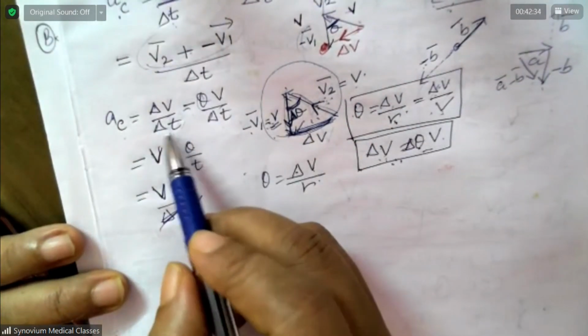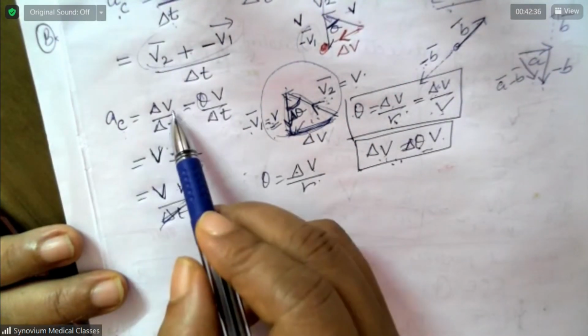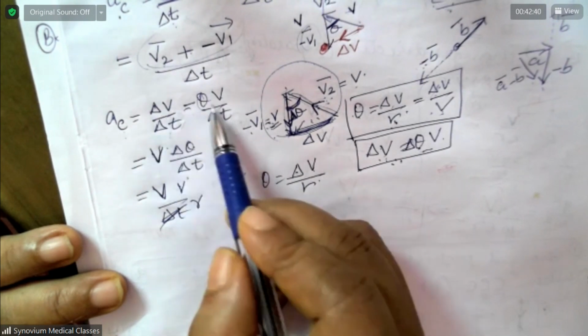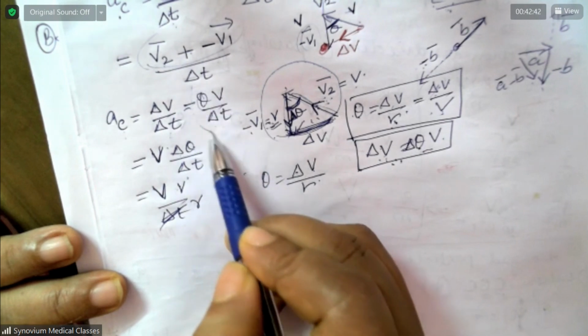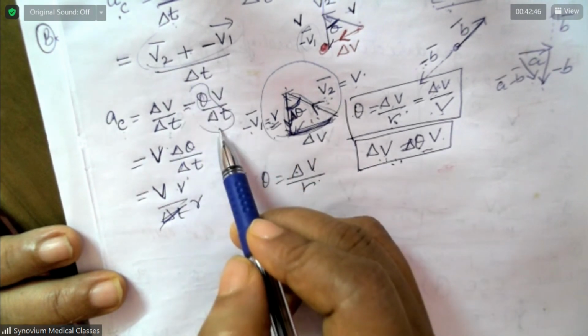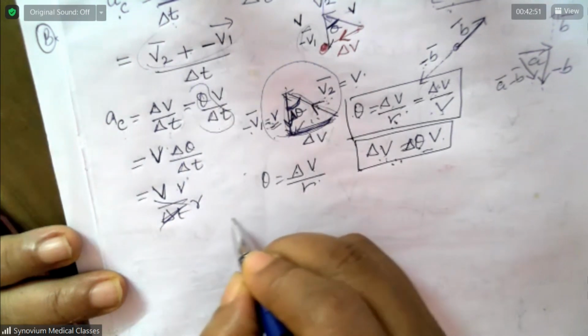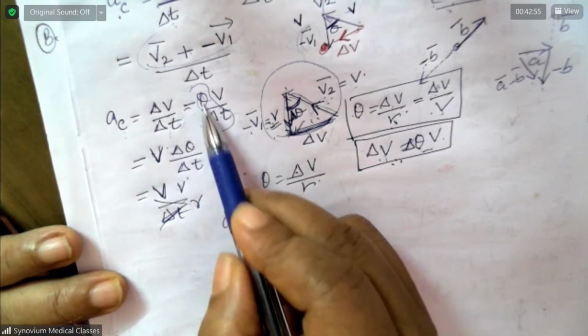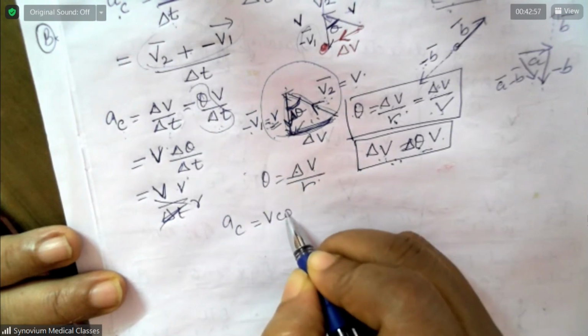Okay, still look here. Centripetal acceleration is equal to delta V by delta T, and this is equal to theta into V by delta T. And what is theta by T? It is omega. So AC is equal to V into theta by T, which is V into omega.